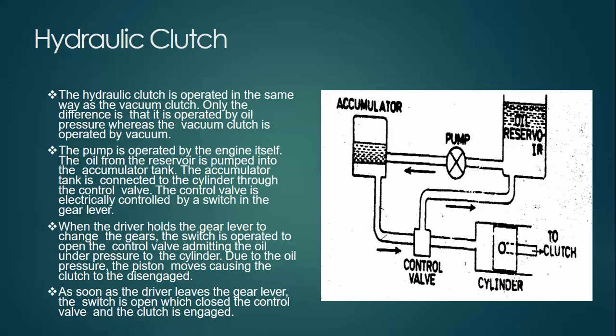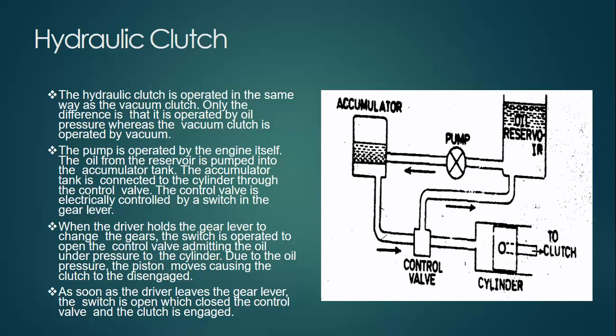For the hydraulic clutch we need clutch oil, or we can say transmitting oil, so that motion and pressure can be created with the help of fluid. The hydraulic clutch is operated in the same way as the vacuum clutch. The only difference is that the vacuum clutch is operated by air, and the hydraulic clutch is operated by oil pressure. The pump is operated by the engine itself.